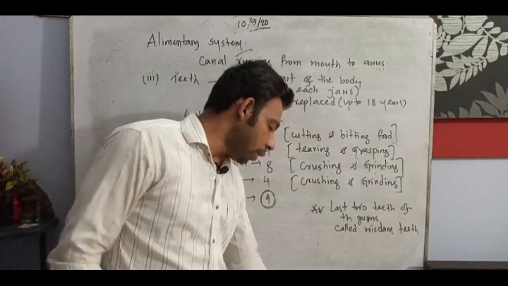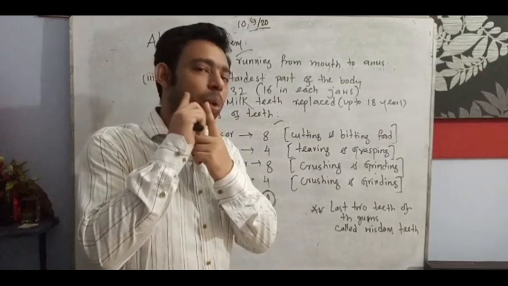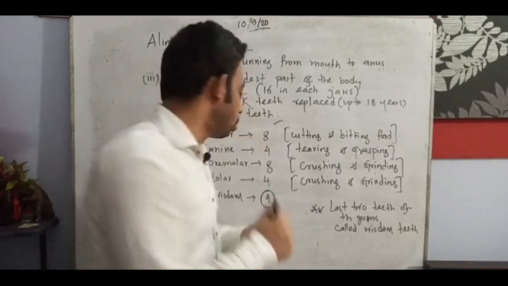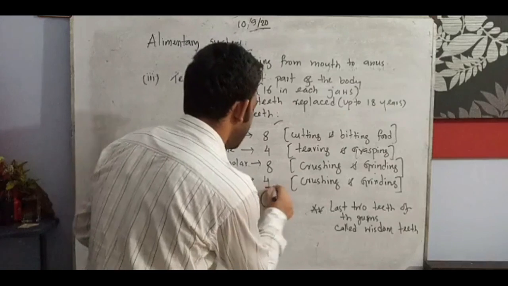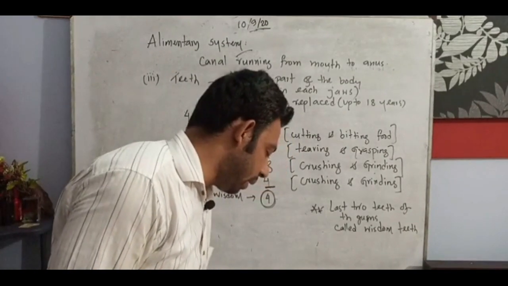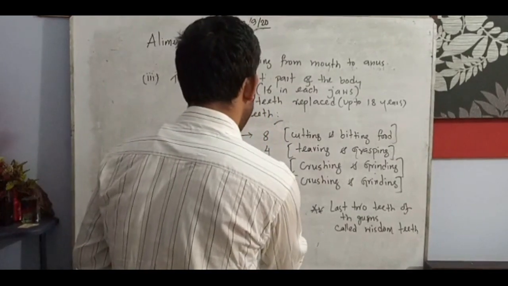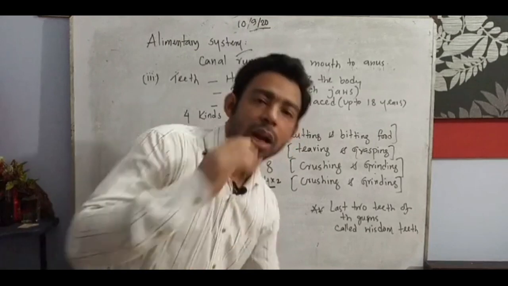In the upper jaw, 2 on the left side and 2 on the right side, and lower jaw 2 and 2. It is not mentioned here. We write the numbers according to the book, which is actually not counting and connecting with those parts. That means it is also counted as upper jaw and lower jaw.